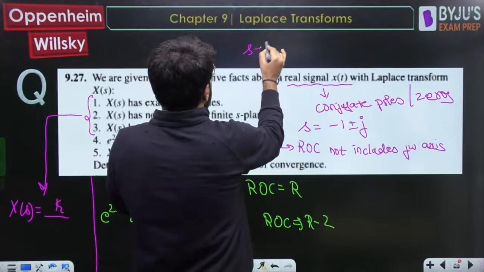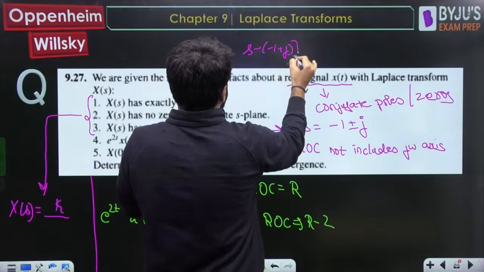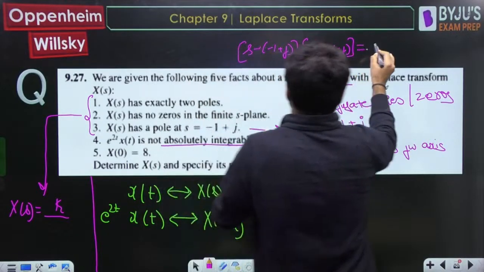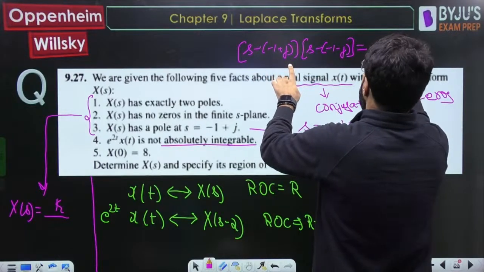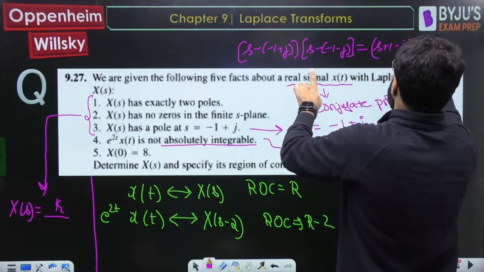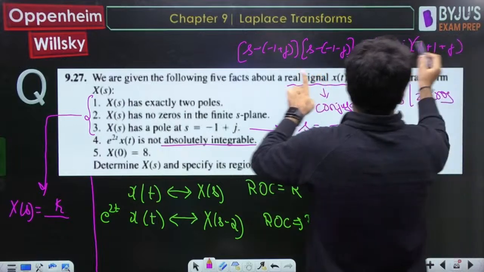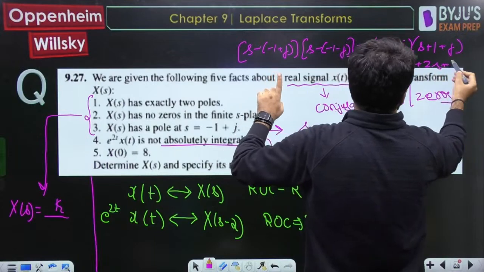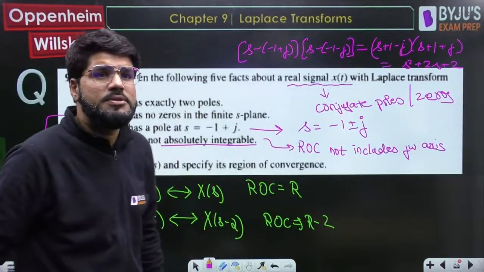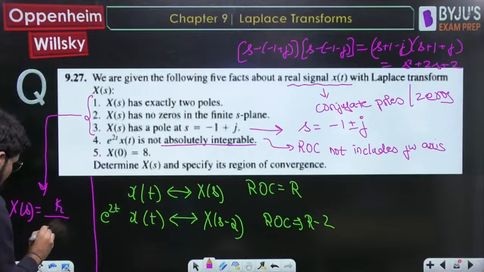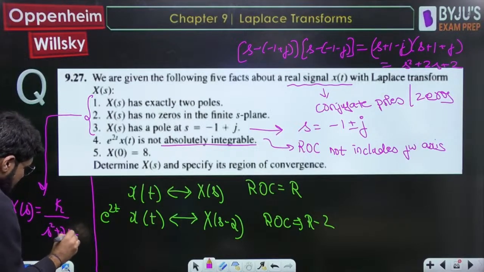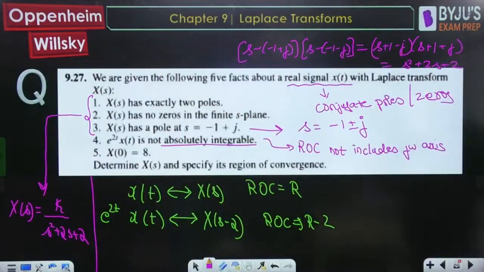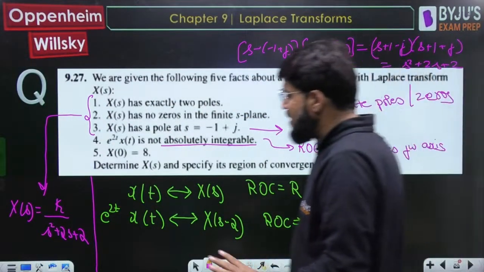So the denominator is (s+1-j)(s+1+j), of the form (a+b)(a-b). When you multiply and open it, you get s^2 + 2s + 2. Because the poles are known, I can write the denominator as s^2 + 2s + 2. The numerator is only K because there are no finite zeros.